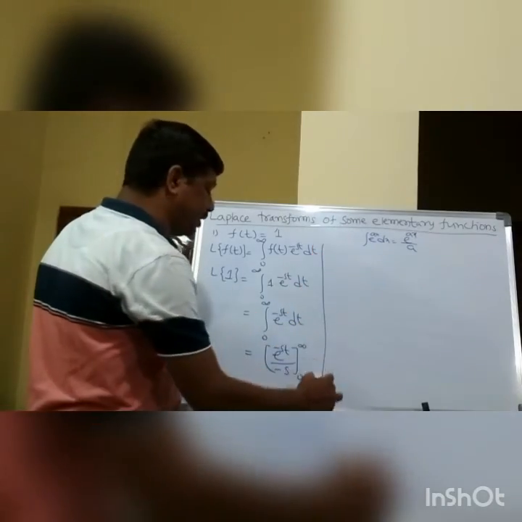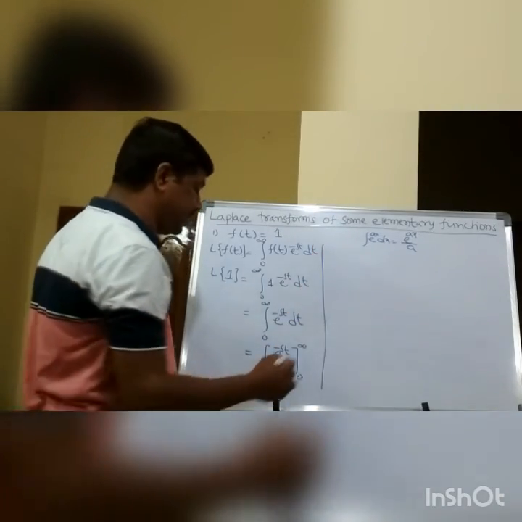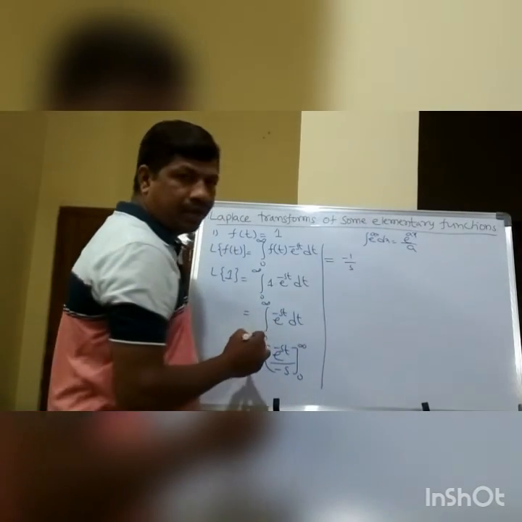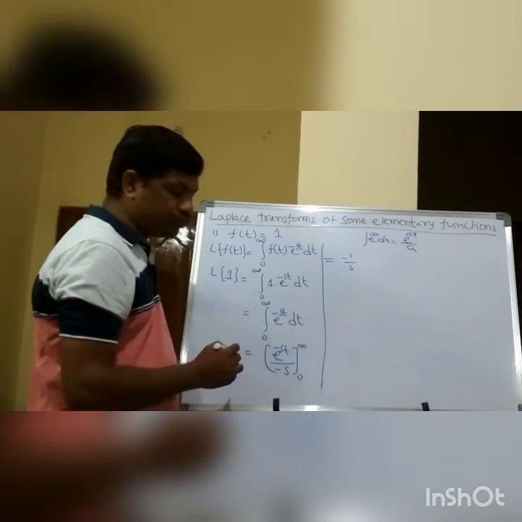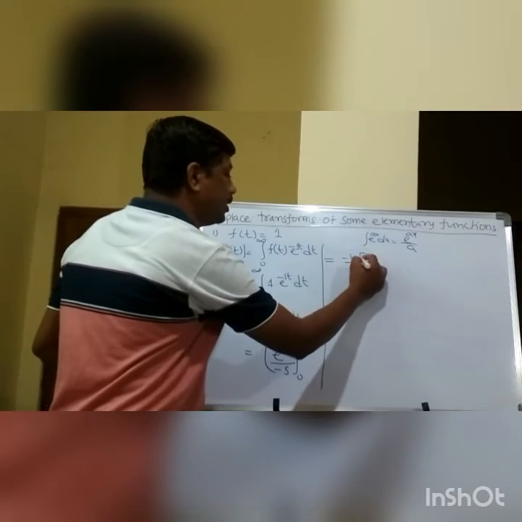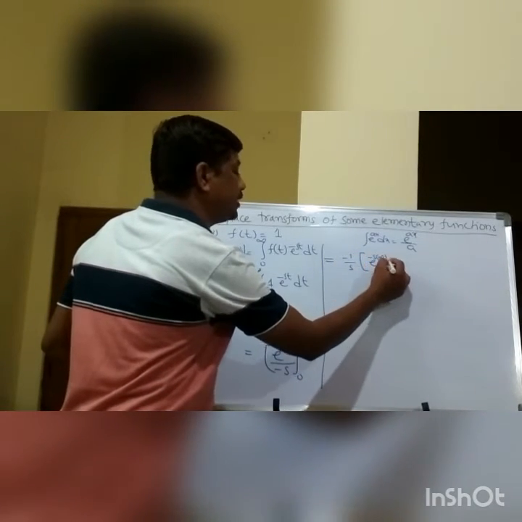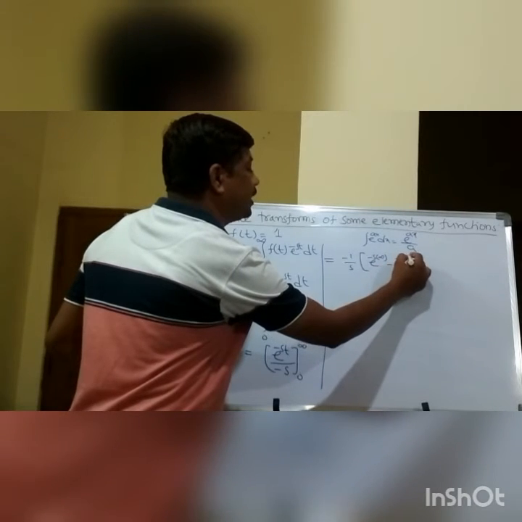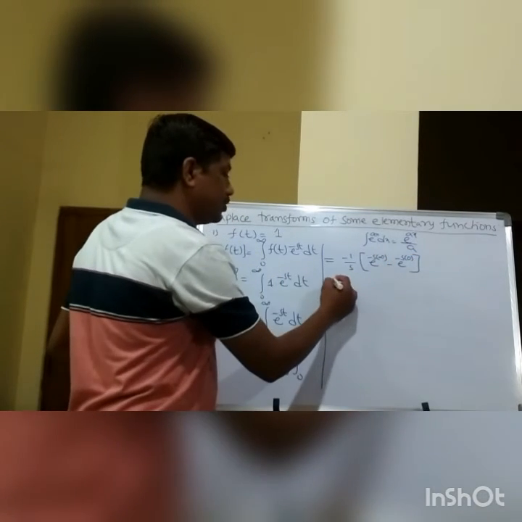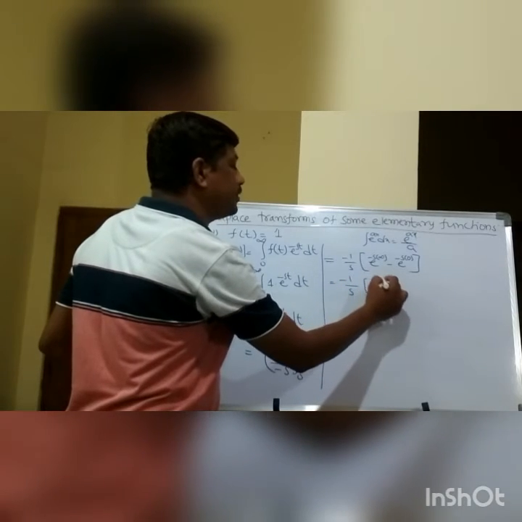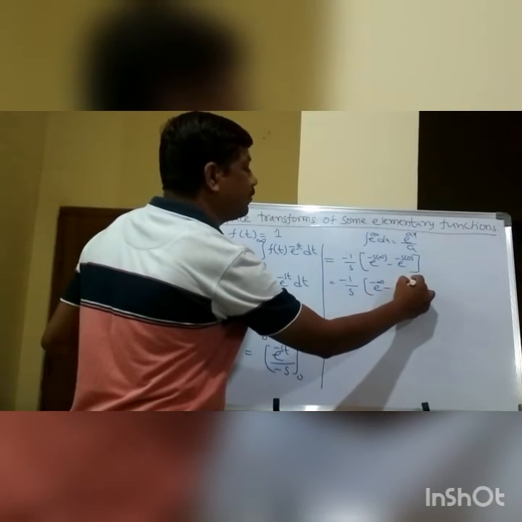Now I apply the upper and lower limits. Minus 1 by s is a constant with respect to t, so I take it as common. Now e to the power of minus s into infinity minus e to the power of minus s into 0, which is minus 1 by s of e to the power of minus infinity minus e to the power of 0.